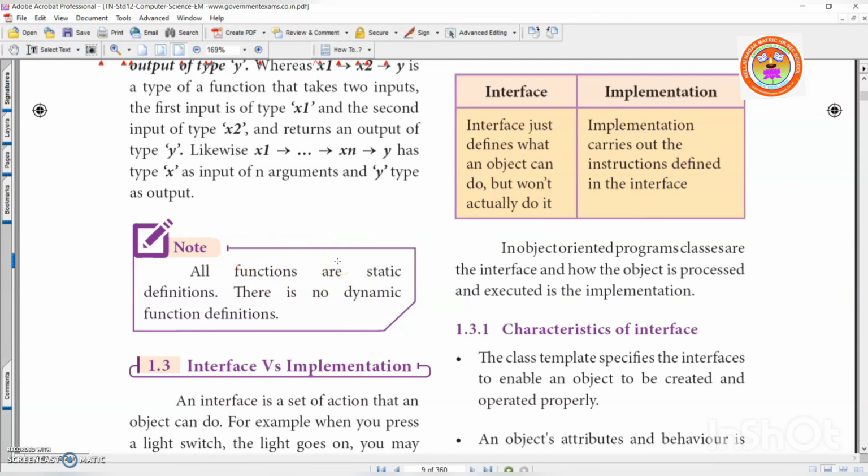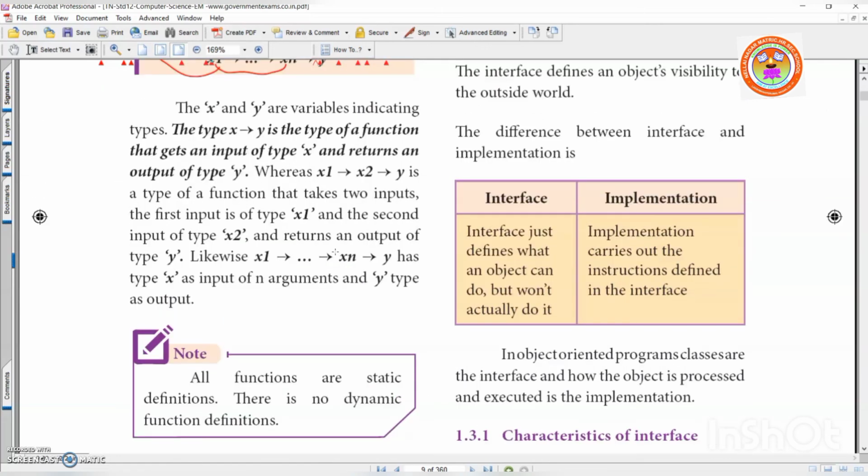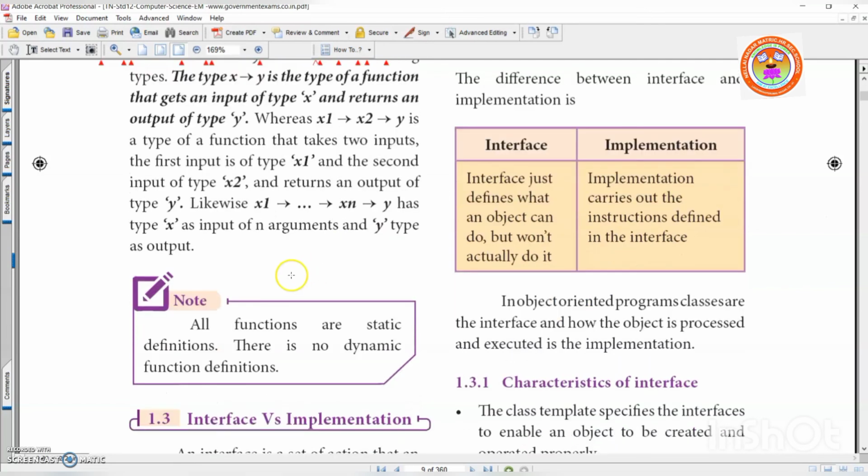Understood, children? So I hope you understood the topic which I covered today. Fine. Go through the video again. Still, if you have any doubts, you can ask me. Okay. In the next class, we will see interface versus implementation. Okay.